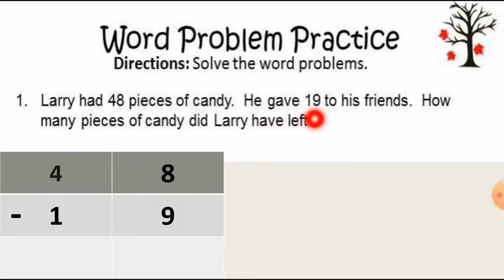He gave 19 to his friend. So in total he has 48 candies, and from this 48 he gave 19 to his friend. So we write here 48 minus 19. How many pieces of candy did Larry have left? After giving 19 candies to his friend, how many candies are left?